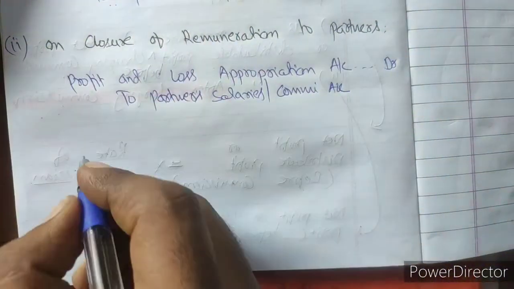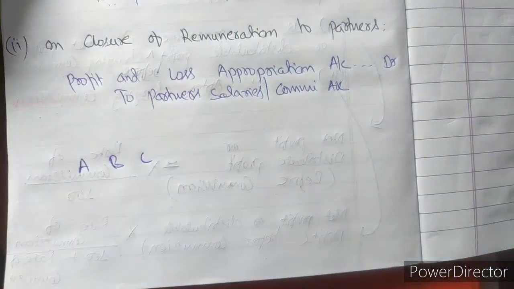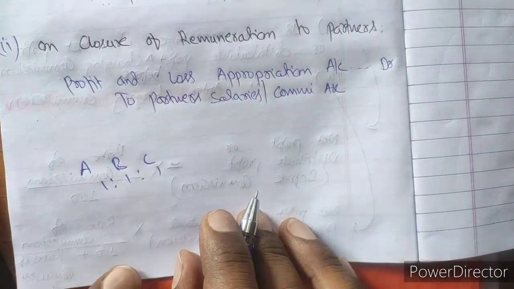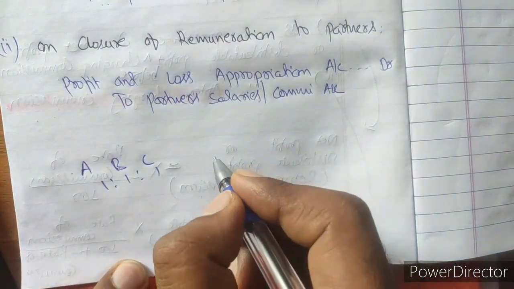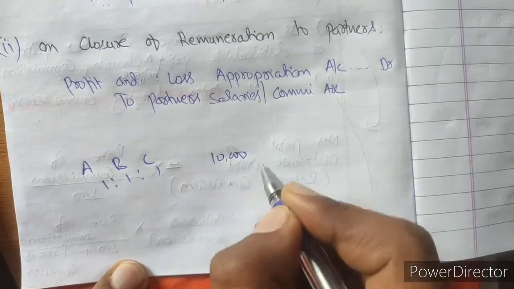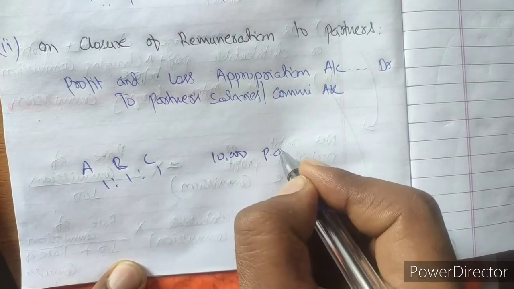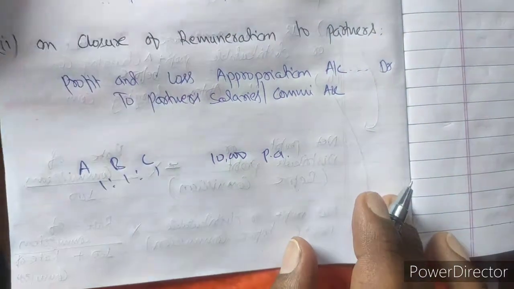Suppose there are three partners A, B and C. They are sharing equally in the ratio 1:1:1. Now there is a salary of 10,000 paid to each partner, 10,000 per annum to each. Then what will be the general entries?